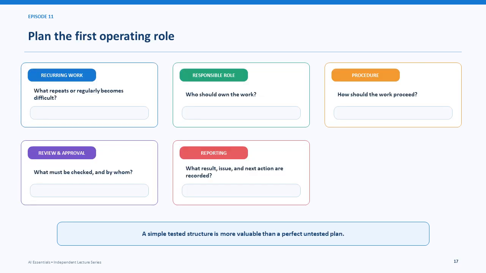Plan the first operating role by naming the recurring work, responsible role, procedure, files, and reviews, and the evidence that will show whether the system is useful. A simple tested structure is more valuable than a perfect untested plan.